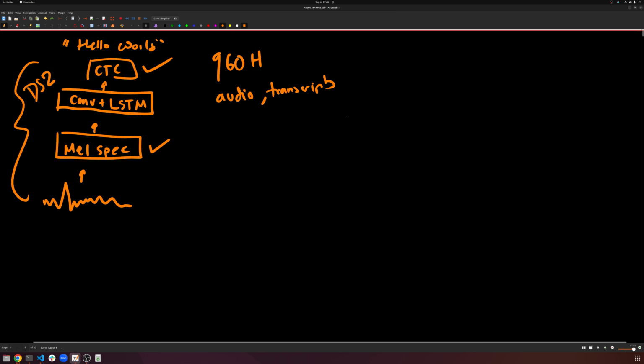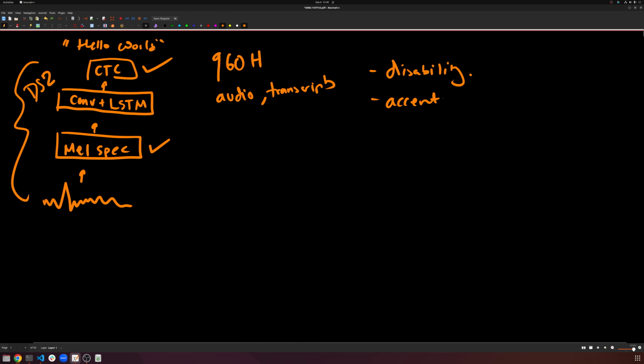Well, first we have to come up with some ideas. Why do we care about training neural networks on smaller data sets? What are some applications of speech on smaller data sets? These are some of the problems that I personally work on. We have disability speech: if you have some type of vocal disability, can we have speech recognizers still understand you? There's also accented speech.